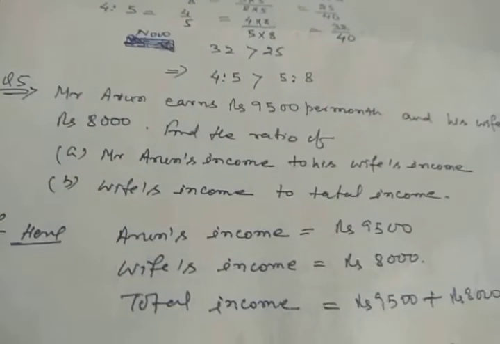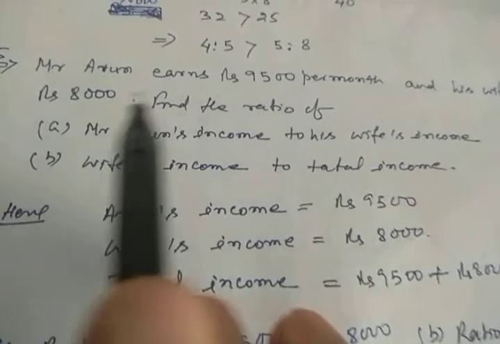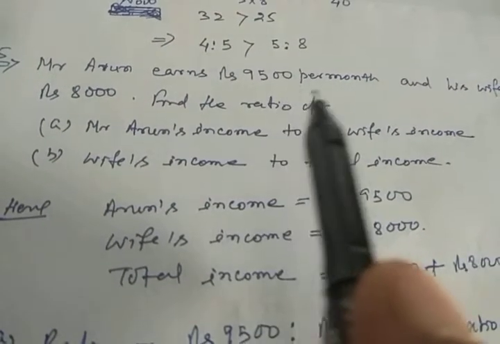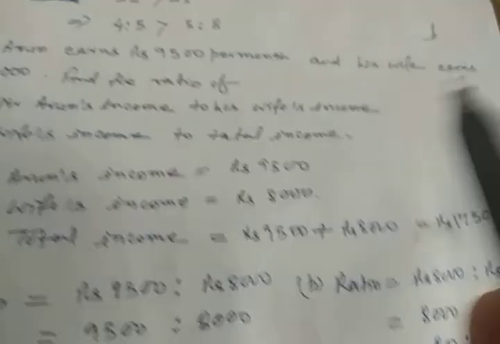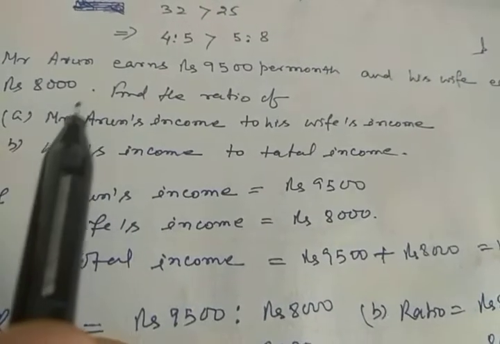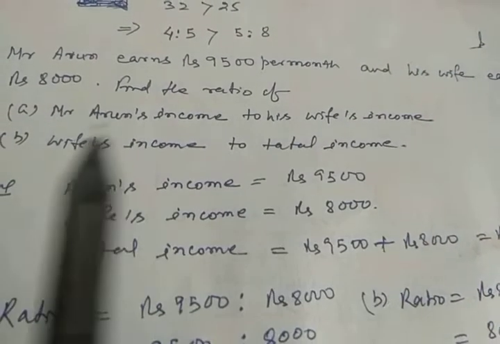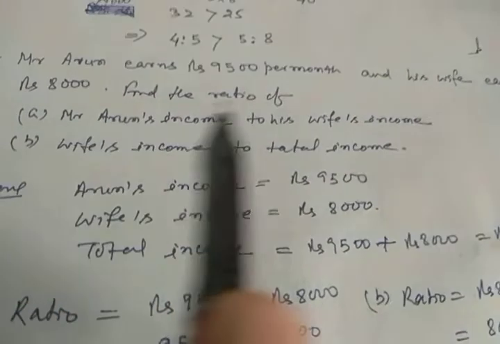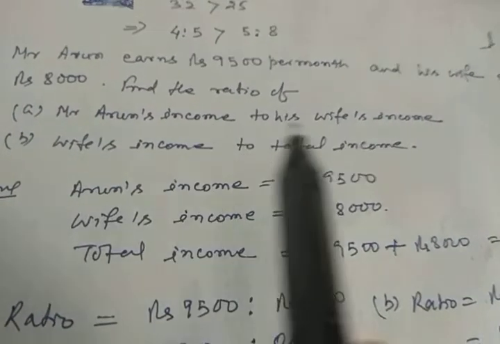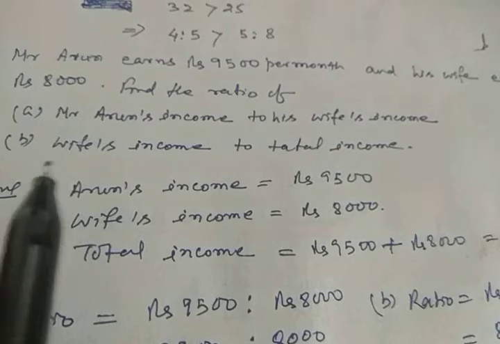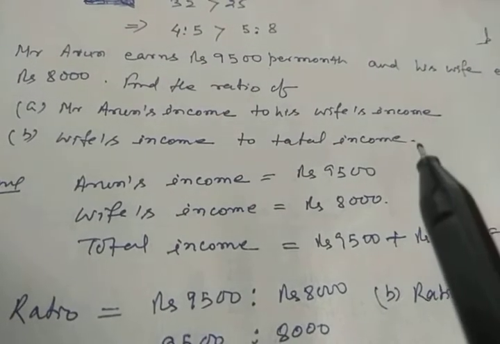See one more problem. I am taking the last problem for you. Mr. Arun earns rupees 9,500 per month and his wife earns rupees 8,000. Find the ratio. There are two questions. Find the ratio of Mr. Arun's income to his wife's income, and second, wife's income to the total income.